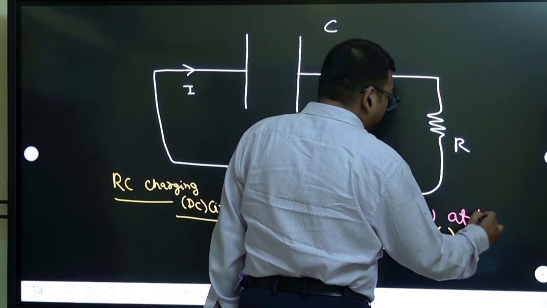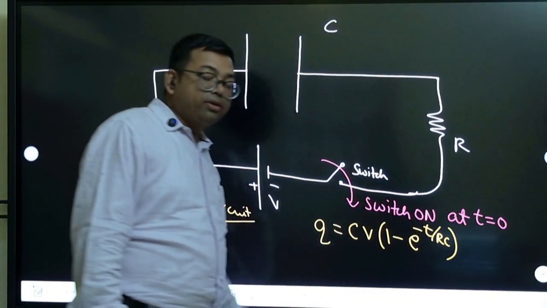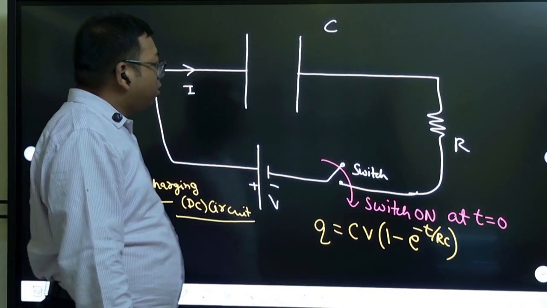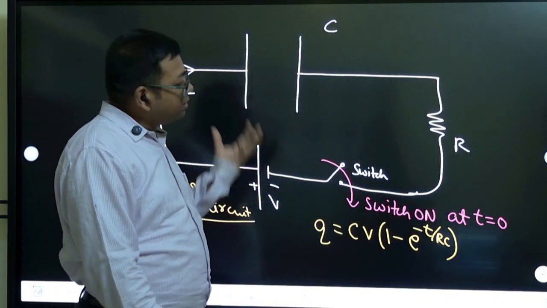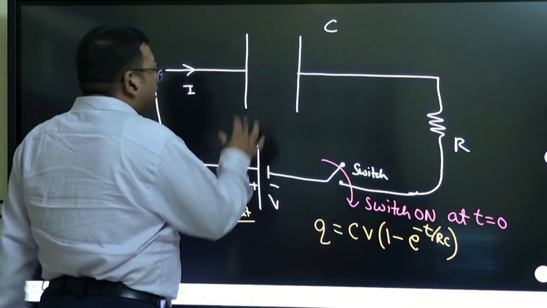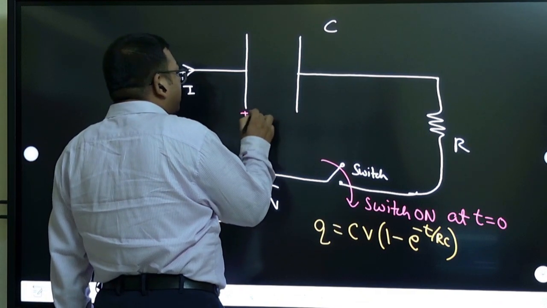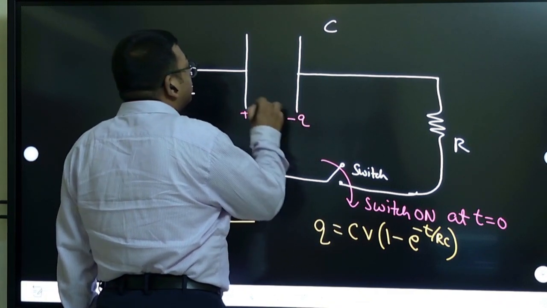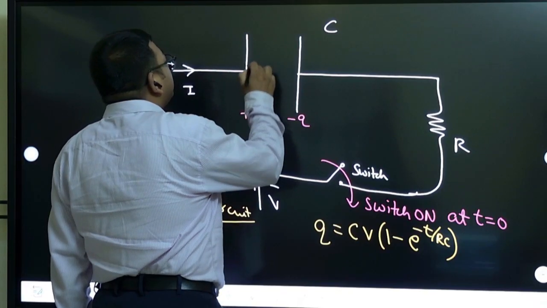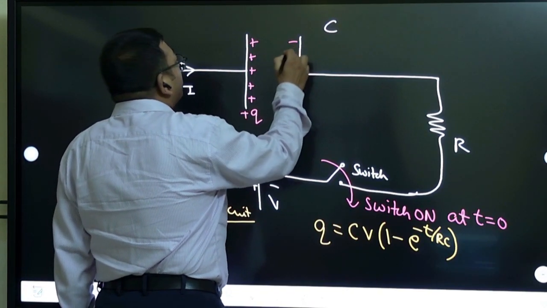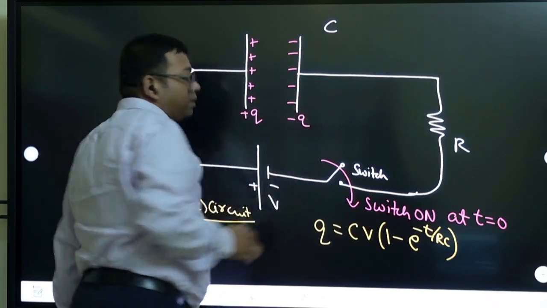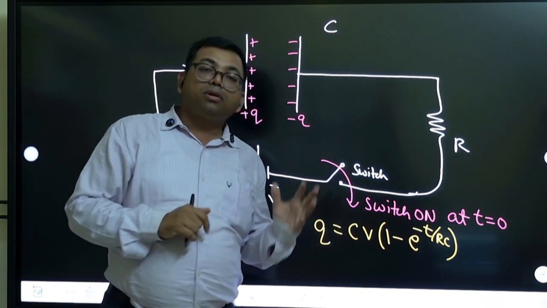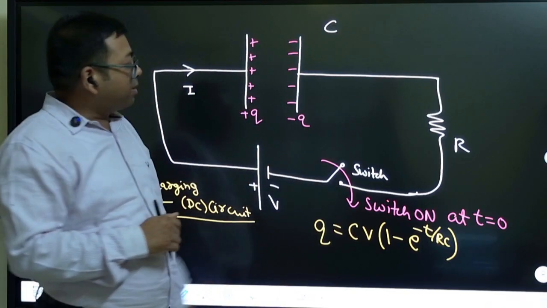So as soon as you switch on at time 0, the charge starts flowing and charge starts developing here. Initially there was no charge, but at some time there is some plus Q, minus Q. So this plus charge will be developing here, minus charge will be developing here, right? On the inner face of the capacitor, charges will develop.